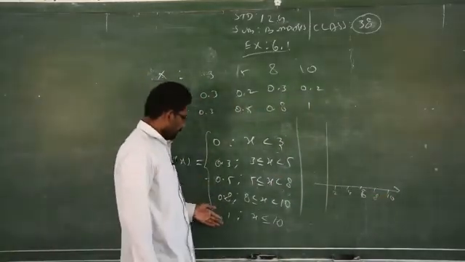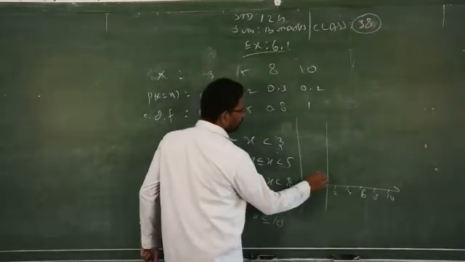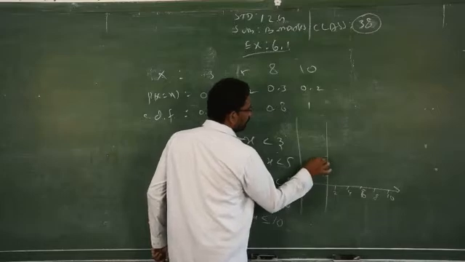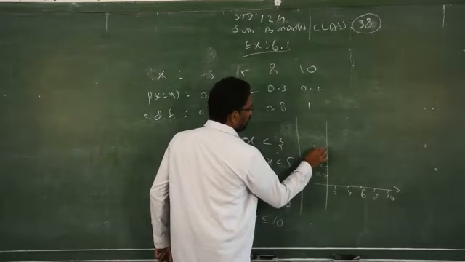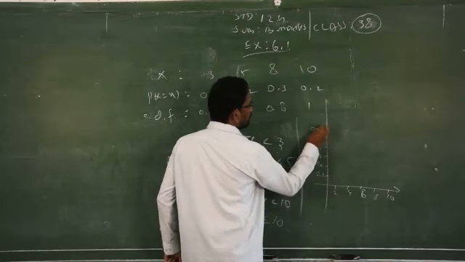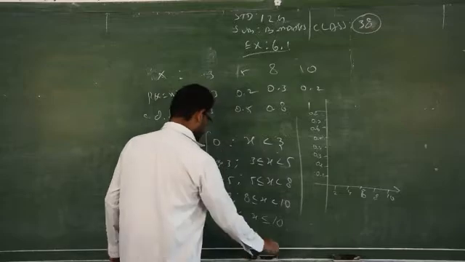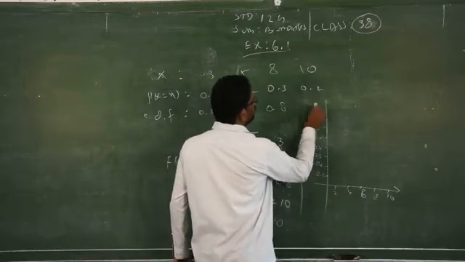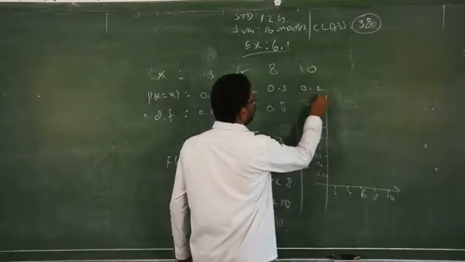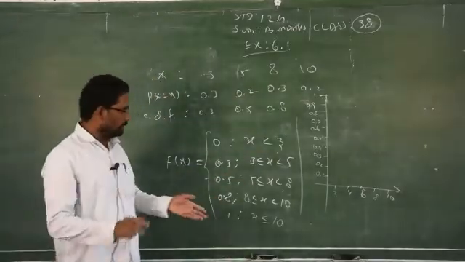Then for probability, better you take 0.1 up to 1: 0.1, 0.2, 0.3, 0.4, 0.5, 0.6, 0.7, 0.8, 0.9, 1. Clear? So you take it like that. You can do this process only in the main sheet.